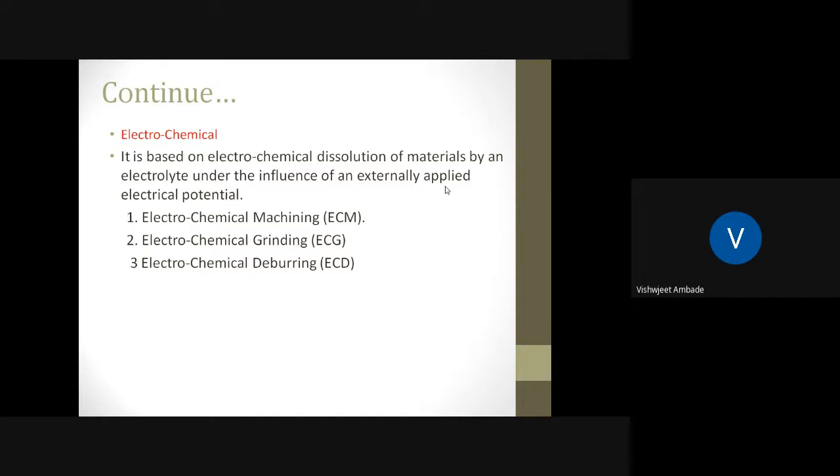Subcategories of electrochemical machining processes: electrochemical machining, in short ECM, electrochemical grinding, ECG, and electrochemical deburring, ECD.